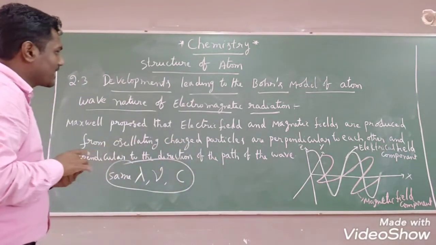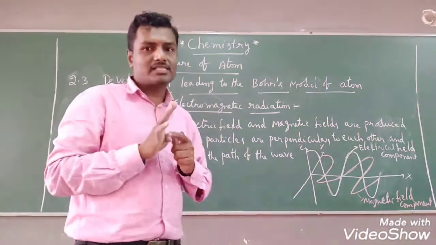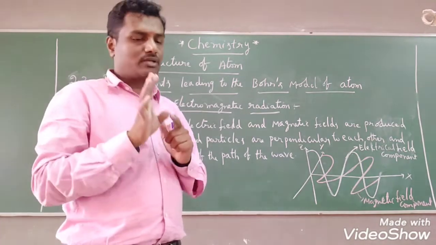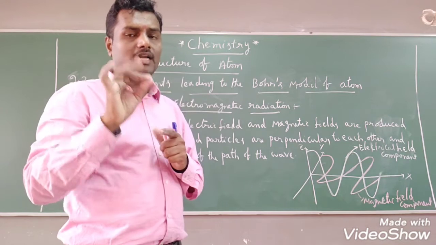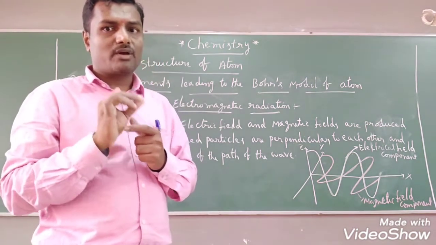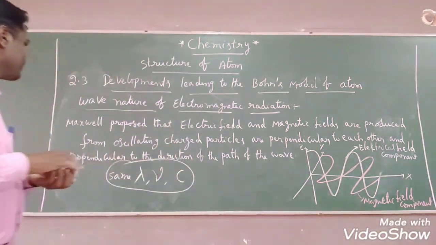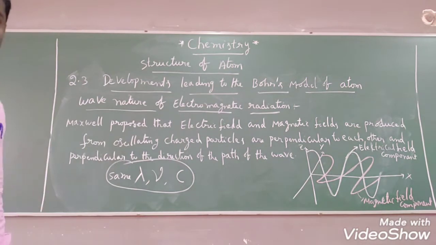These electromagnetic radiations possess some characteristic properties. Already I told you, those are what? Wavelength, frequency, wave number and amplitude. These properties we are going to discuss separately now. Note down the points.